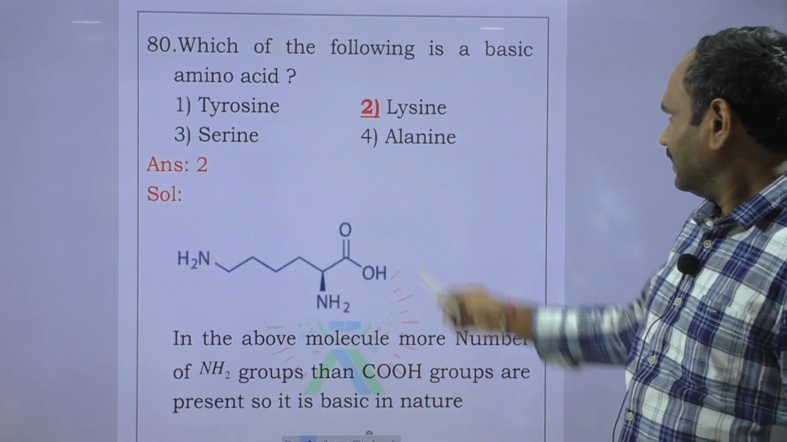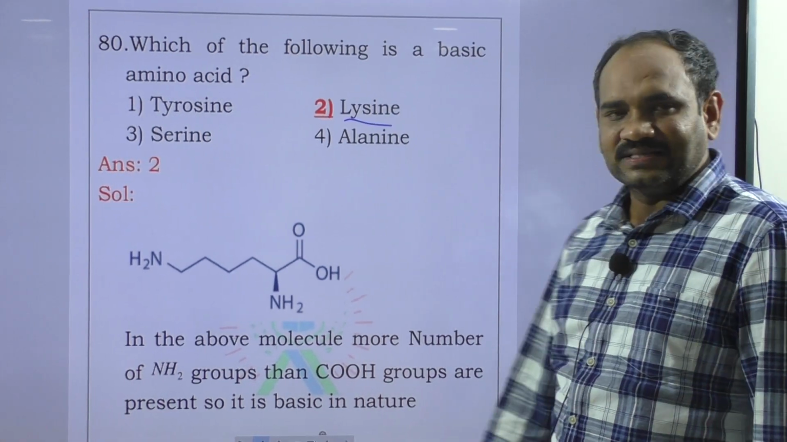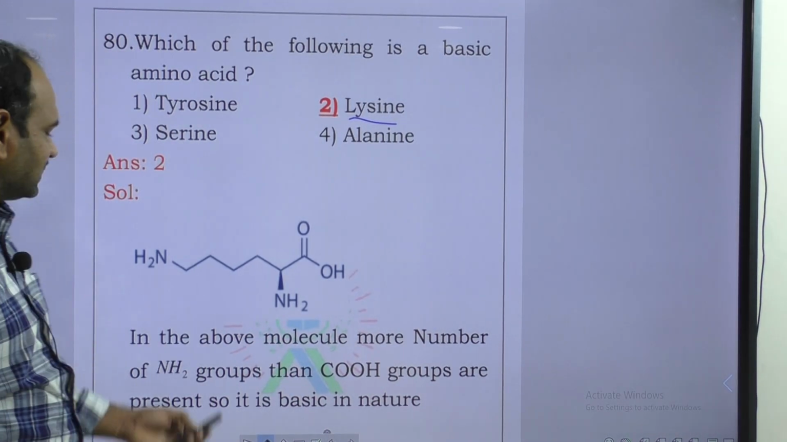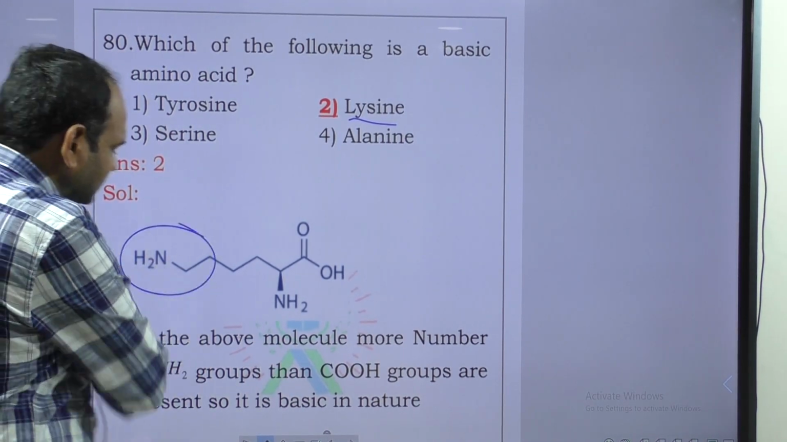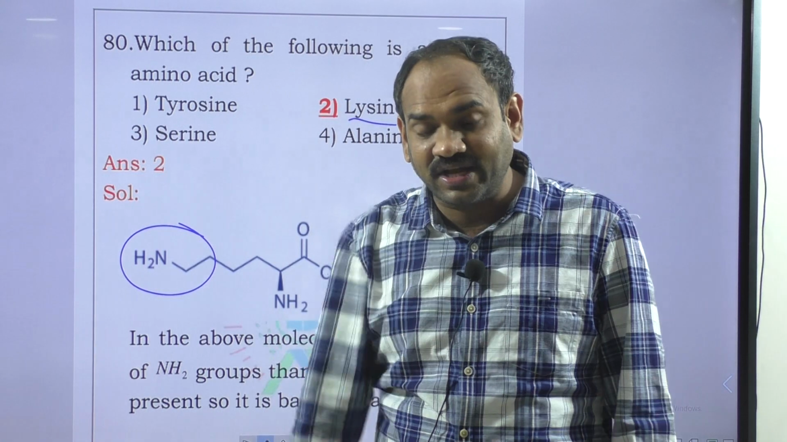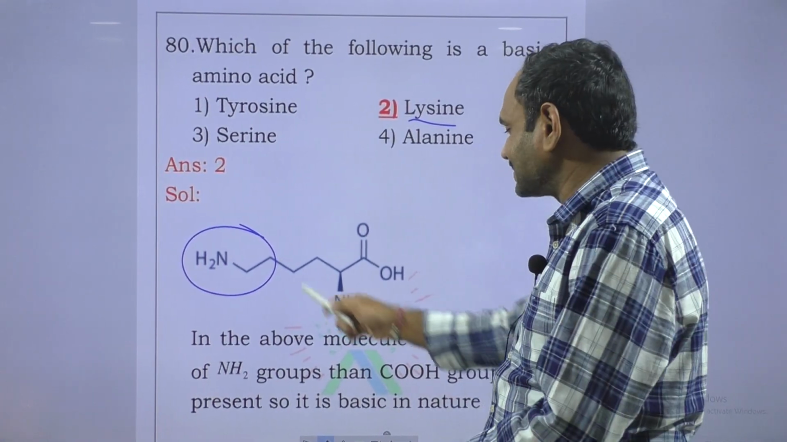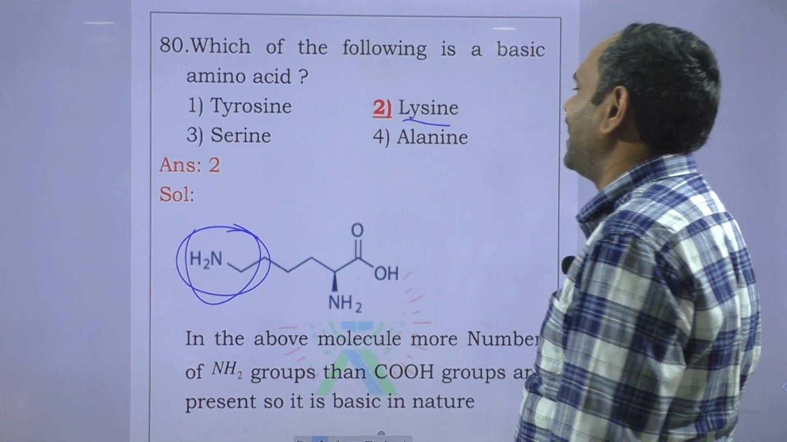Next question, lysine. Lysine is a basic amino acid because its side chain contains an extra NH2 group. Side chain contains an extra NH2 group. That's why it is a basic amino acid.